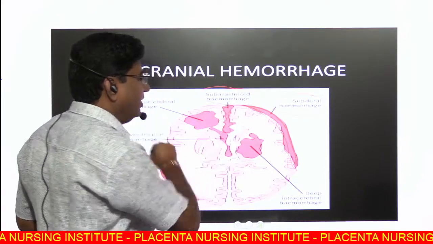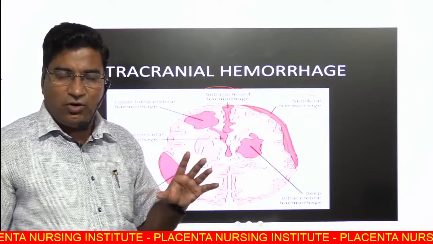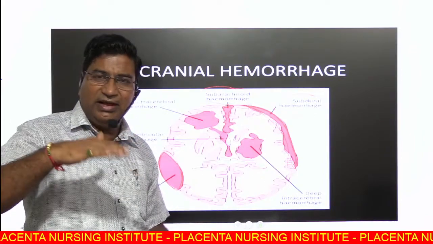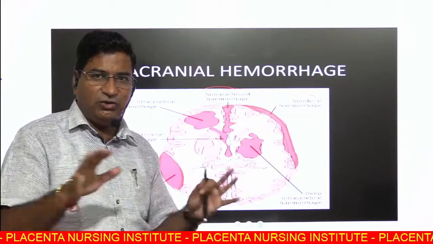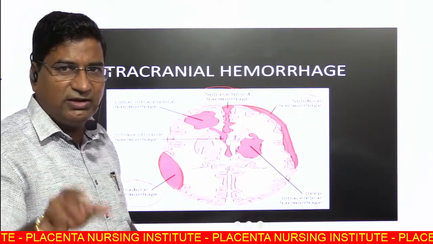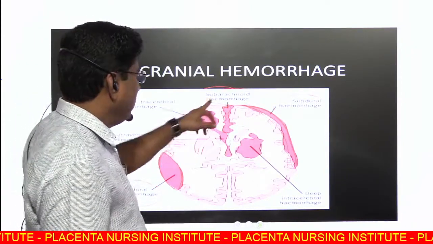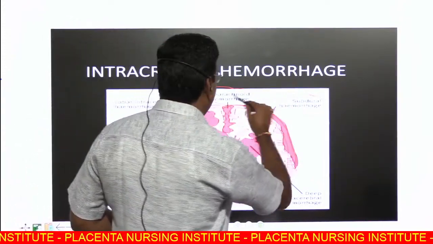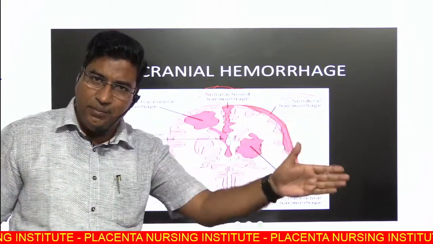The most common causes of subarachnoid hemorrhage are trauma and arterial or aneurysm bleed, because the major arteries of the brain are floating in the CSF. So there is no stress or shearing force on the vessels, and there is no bleed in the subarachnoid space without aneurysm or trauma. These three hemorrhages, extradural, subdural and subarachnoid, are extra-axial because they are outside the brain.